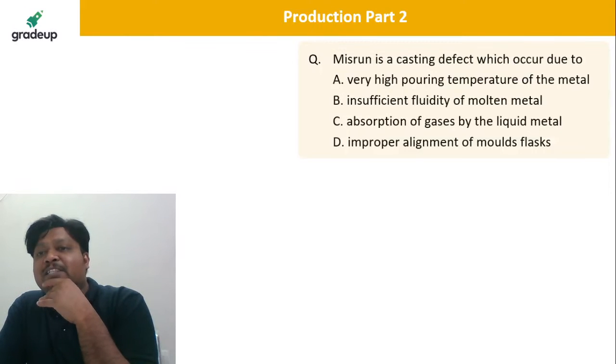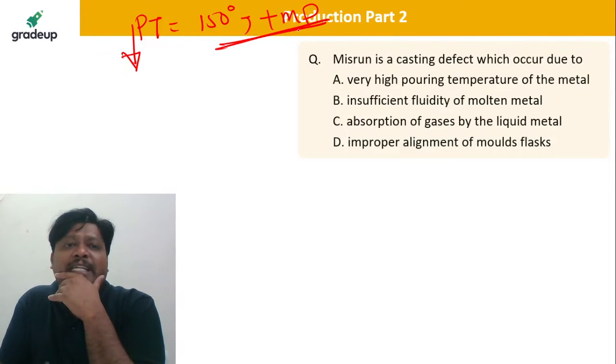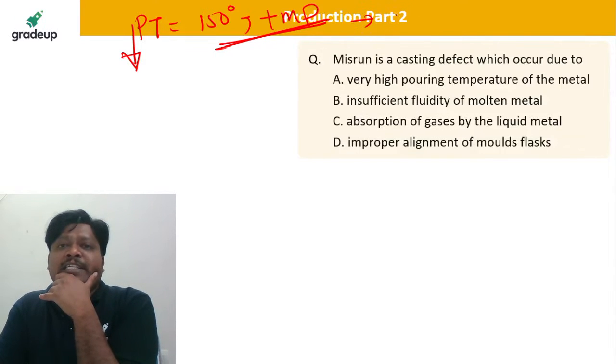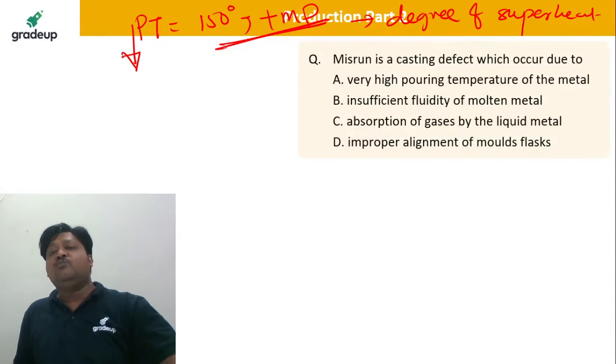Misrun is a casting defect which occurs due to... Generally we pour the molten metal at a pouring temperature 150 to 200 degrees centigrade above the melting point of the material being cast. This gives a good degree of superheat, so that we get good fluidity of the molten metal.